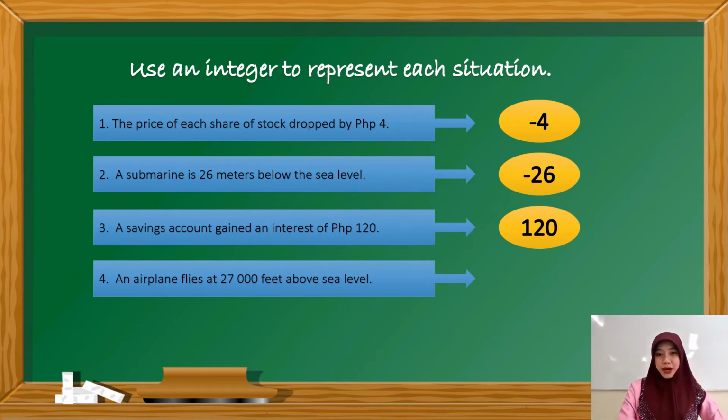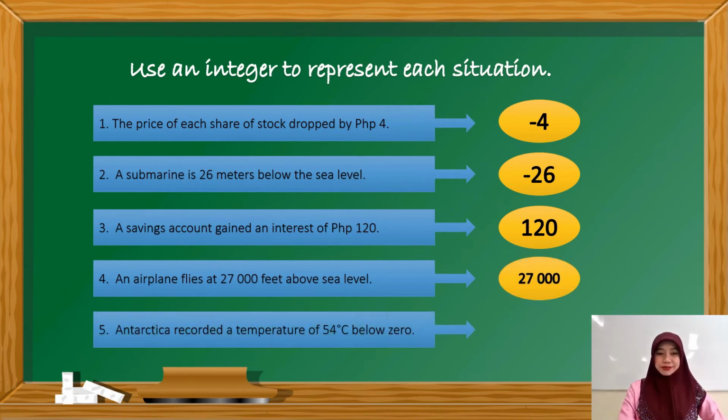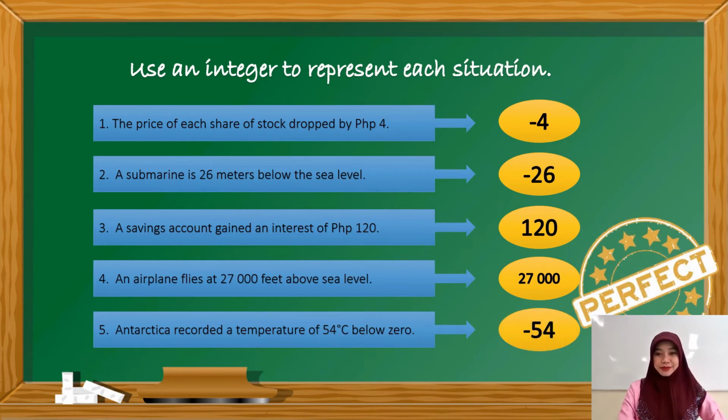Above is another positive situation, and it is represented by positive 27,000. And fifth, Antarctica recorded a temperature of 54 degrees Celsius below zero. Below is a negative situation, and it is represented by -54.